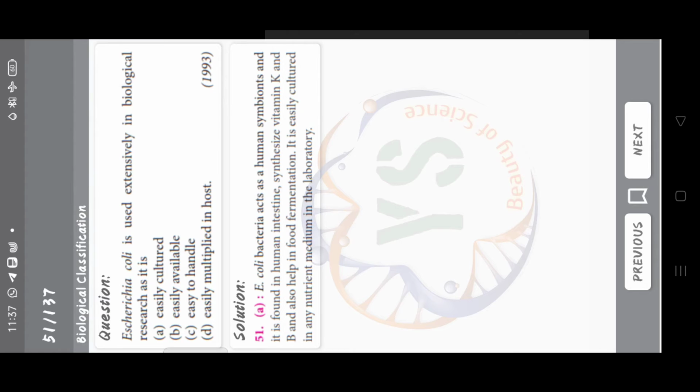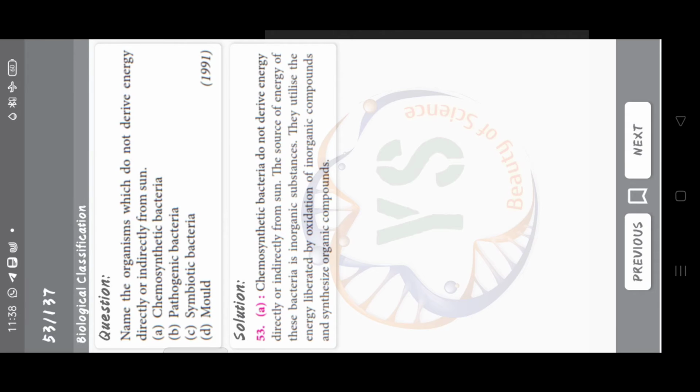Escherichia coli is used extensively in biological research as it is easily cultured, easily available, easy to handle, easily multiplied in host. Answer is option A, easily cultured. Bacteria lack alternation of generation because there is neither syngamy nor reduction division, distinct chromosomes are absent, no conjugation, no exchange of genetic material. Answer is option A, neither syngamy nor reduction division.